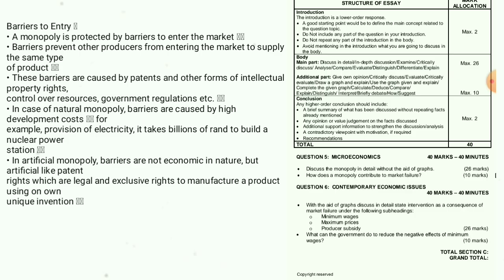For example, provision of electricity. It takes billions of rand to build a nuclear power station. In artificial monopoly, barriers are not economic in nature but artificial, like patent rights, which are legal and exclusive rights to manufacture a product using one's own unique invention.